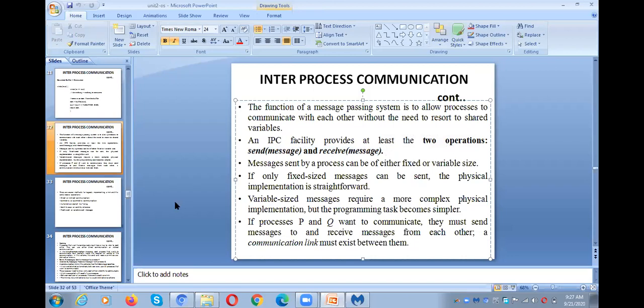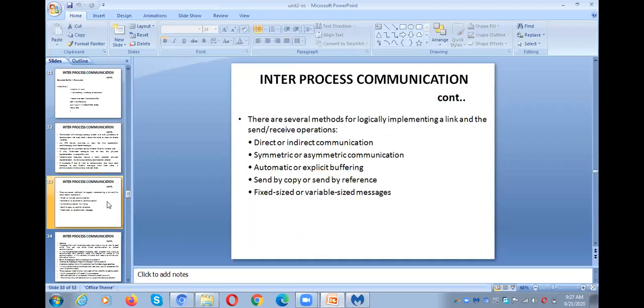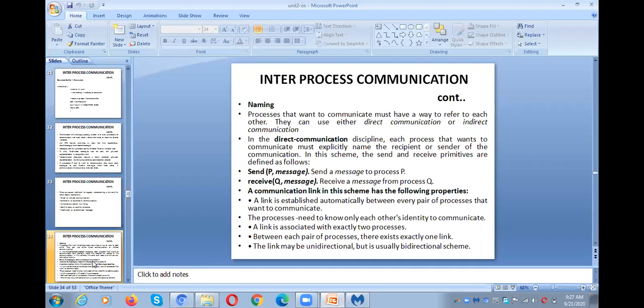So under the message passing mechanism, the first topic we need to cover is naming, right? Under naming we have direct and indirect communication, symmetric or asymmetric communication, automatic or explicit buffering, send by copy, send by reference, and fixed size and variable size messages. If the messages are fixed size, then the operations for sending and receiving are very simple. But if they are variable size messages, it is a little more complex than fixed size messages, right? So mainly we need to talk about direct communication and then indirect communication.